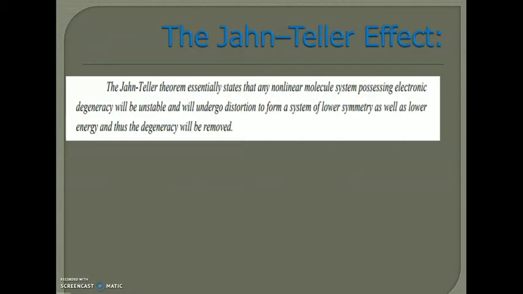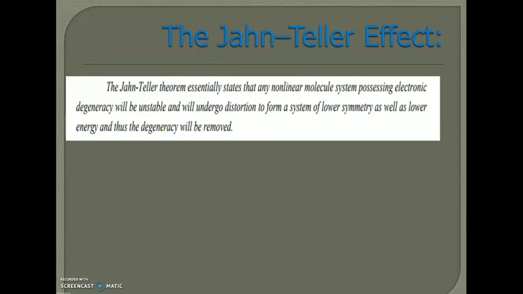Hi all, today we have to discuss the Jahn-Teller effect. That is, in 1937, Jahn and Teller proposed a theorem which states that any non-linear molecular system in a degenerate electronic state will be unstable.